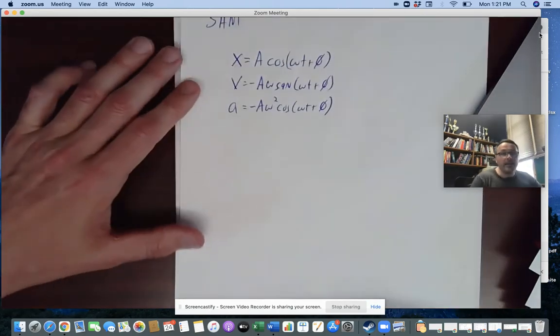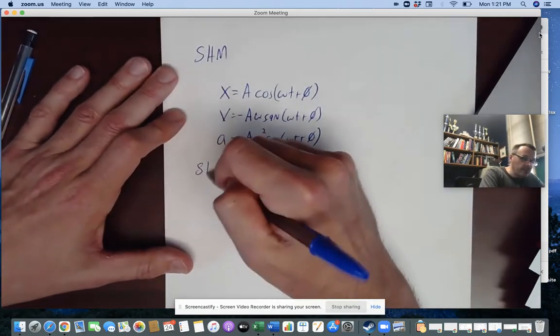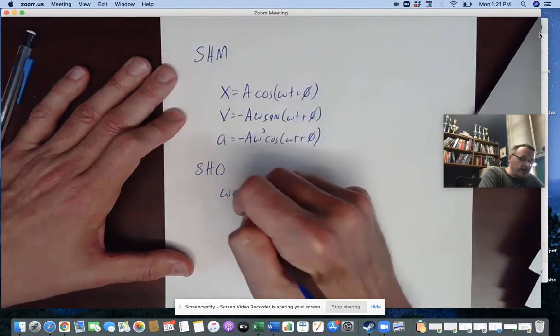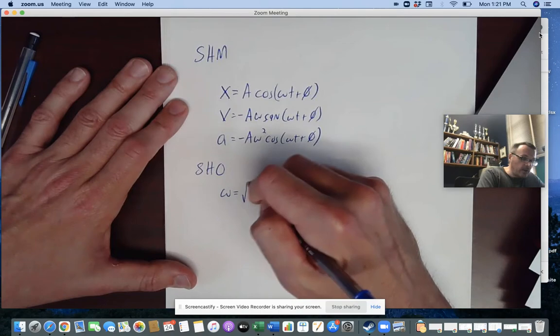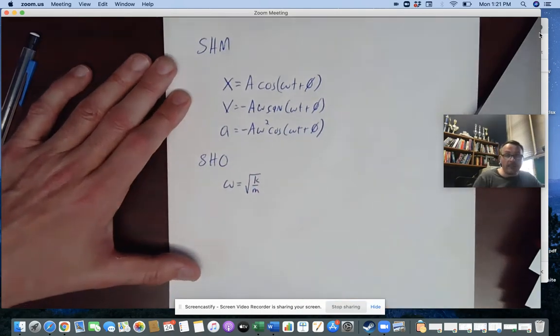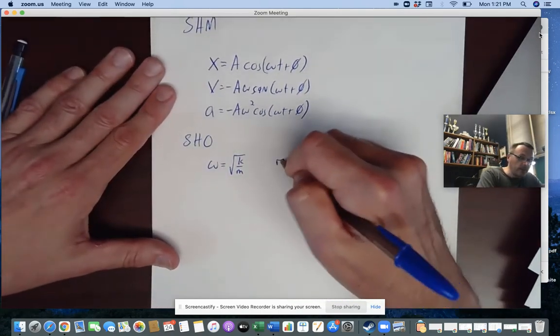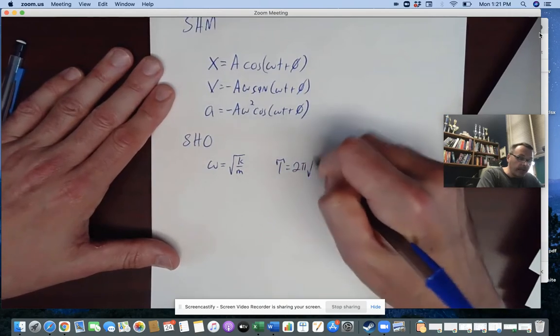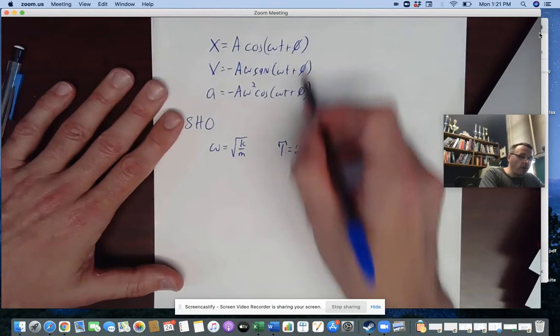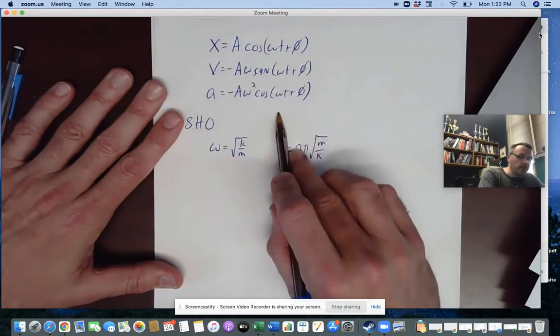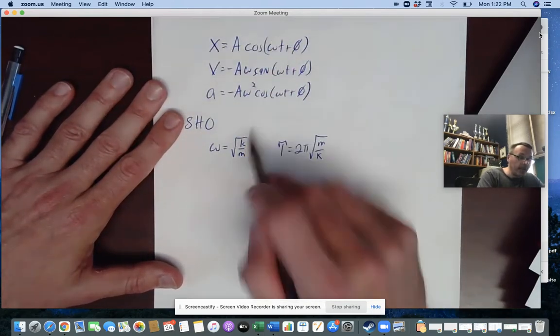And then we can say, specifically for the simple harmonic oscillator, we have found using the sum of force equation that omega is radical k over m for that particular motion, which means the period of the simple harmonic oscillator is 2 pi radical m over k. In all these equations, I could put the omega, the radical k over m there.